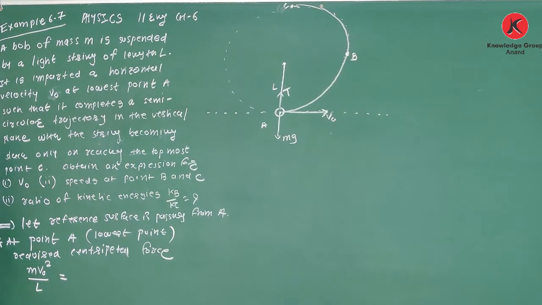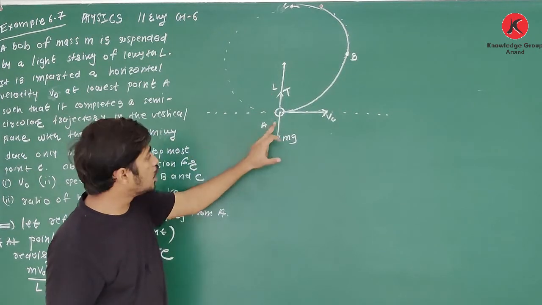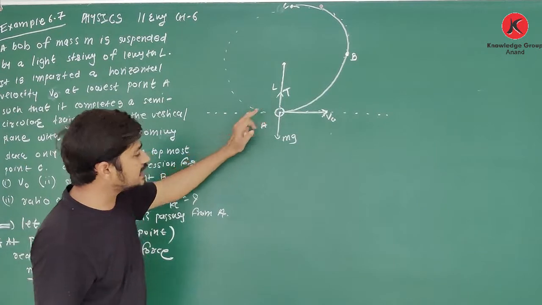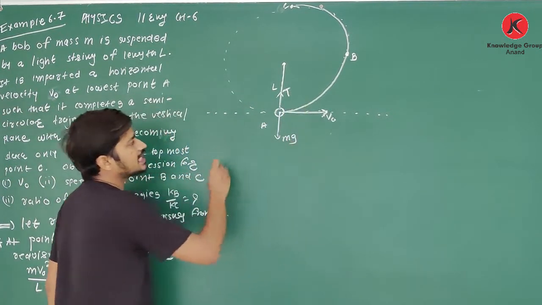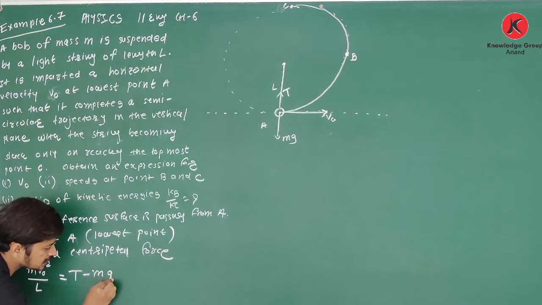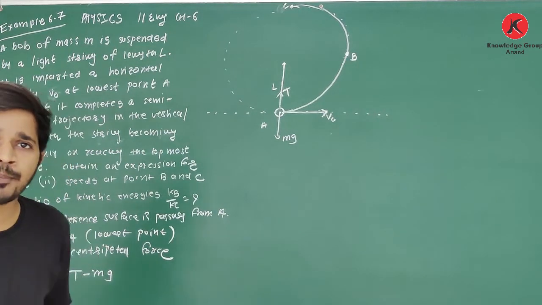is equal to, provided by the resultant of these two forces. Two forces are acting, one is T and another is mg. Here tension is greater than mg. So yes, here it is T minus mg, because they both are in opposite directions.